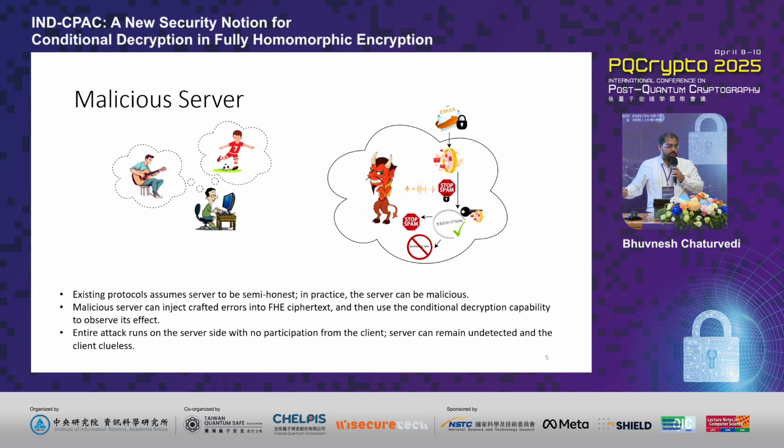But in this particular paper, we are trying to evaluate the security of this kind of setting in a malicious server scenario, where the server is not bound to follow the protocol specification honestly, and it can deviate from it arbitrarily. One such scenario is that the server can try to inject crafted noise into the result of the spam filter, and then use this ability of performing conditional decryption to observe the effect of this noise over the final result itself, whether the noise affects the final result or not.